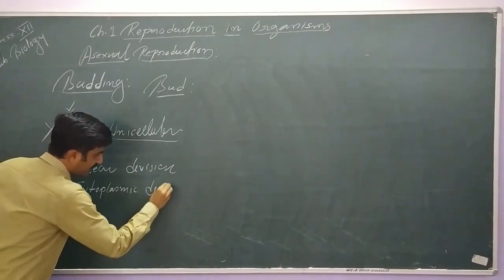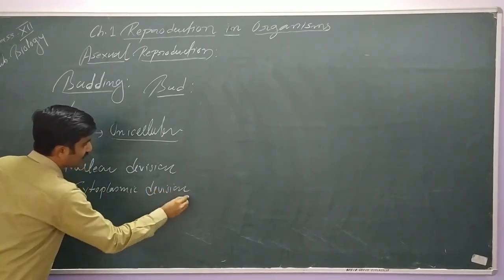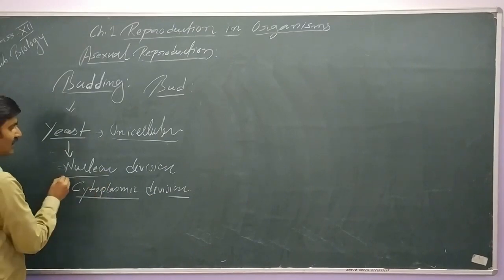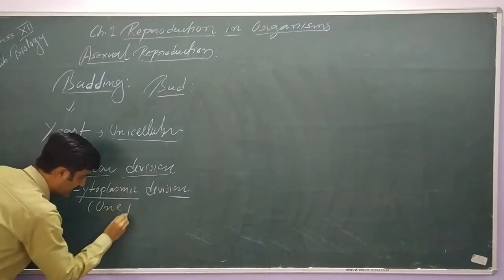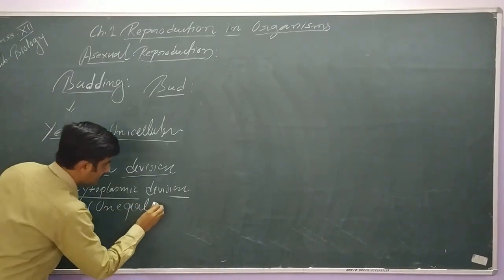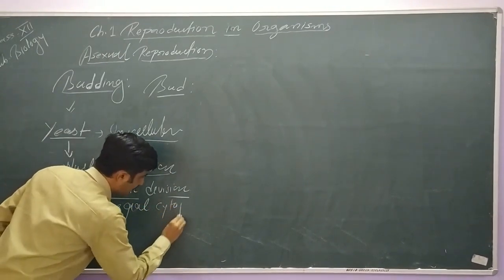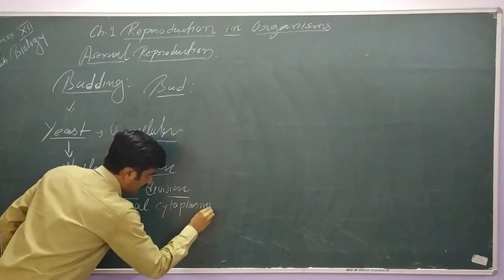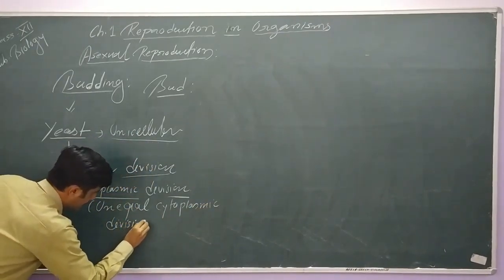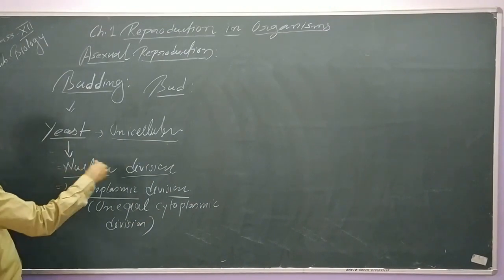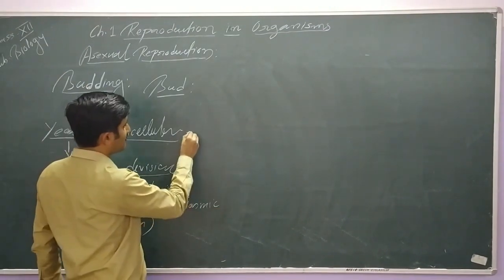But keep in mind here the cytoplasmic division is not equal. Please keep in mind this is unequal cytoplasmic division. Okay, how this takes place we can explain with the help of a diagram.